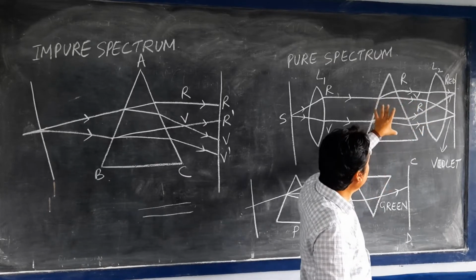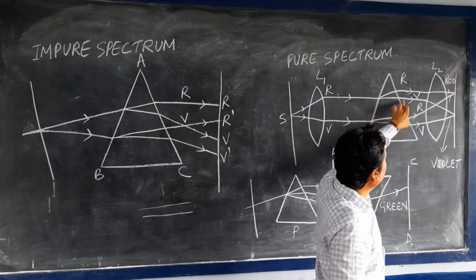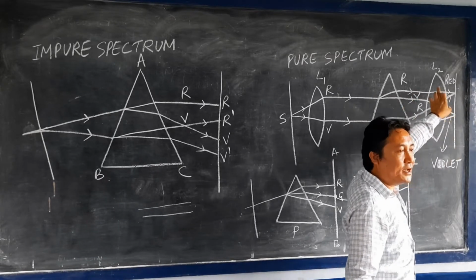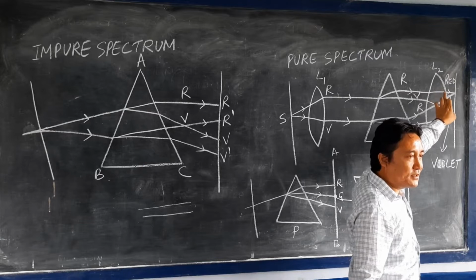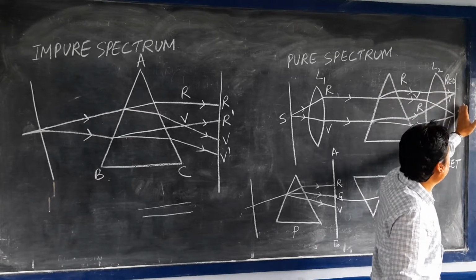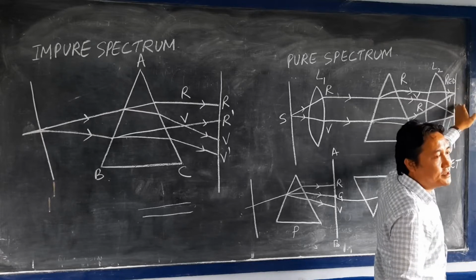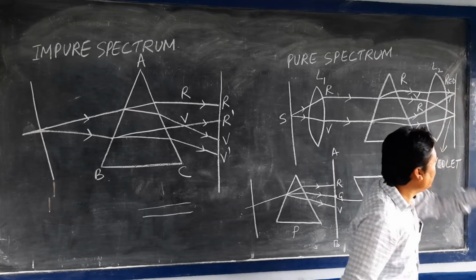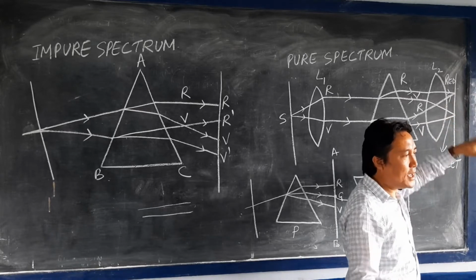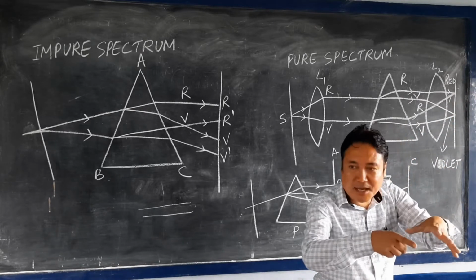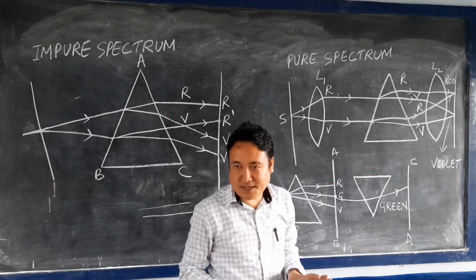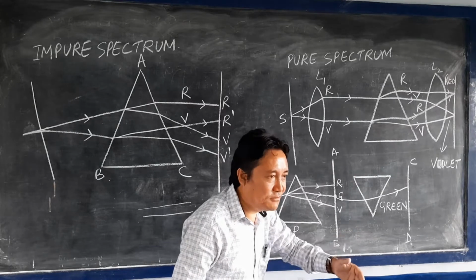Okay, the same ray of light. Since the rays of light pass through it, then on the other side, another convex lens is here. From the prism it again falls on the convex lens, and here is the screen, and on the screen you will find one particular light only. So this will be a red light, and this is the violet light. That means a number of light rays can pass through the cylinder, but here I consider only two rays of light, that is red and violet.